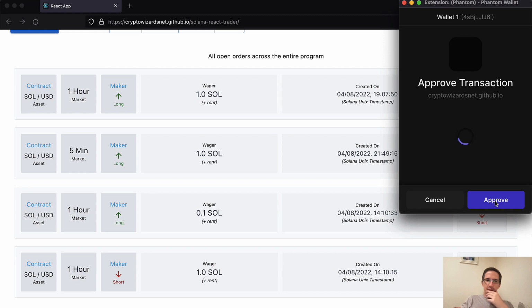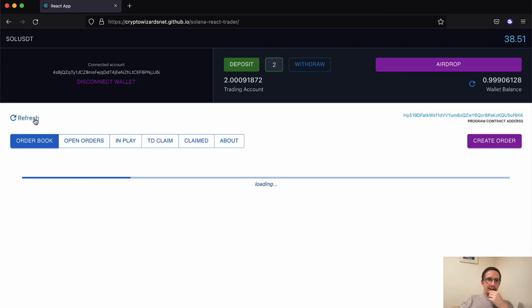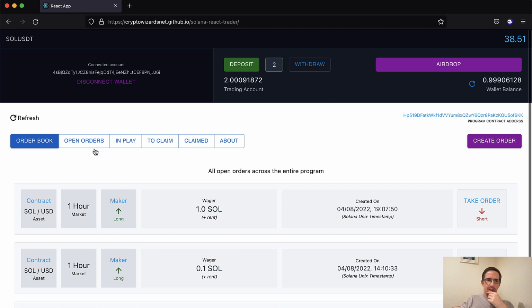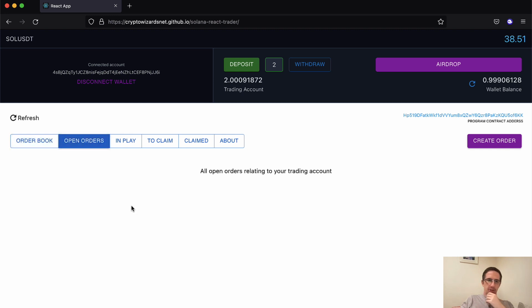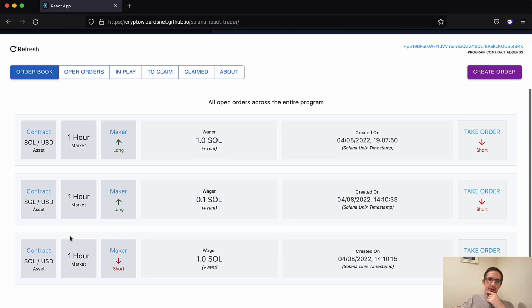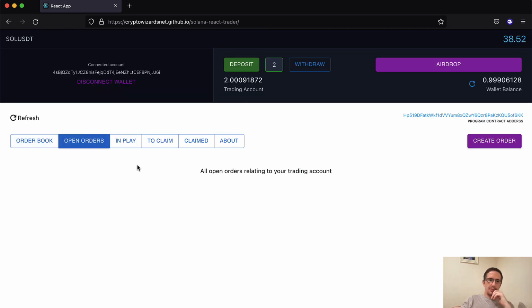You can see it's quite repetitive now, right? You're approving transactions. And let me refresh this order book. You can see that market is no longer there. That 5-minute one is gone. Where's it gone? Is it in open orders? No, because these are the orders from the order book that I've created as a market maker, which I haven't done any right now. I'll show that to you separately.